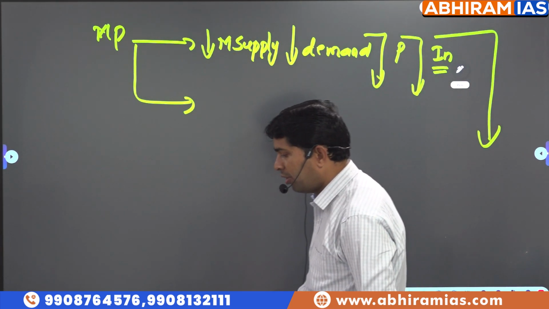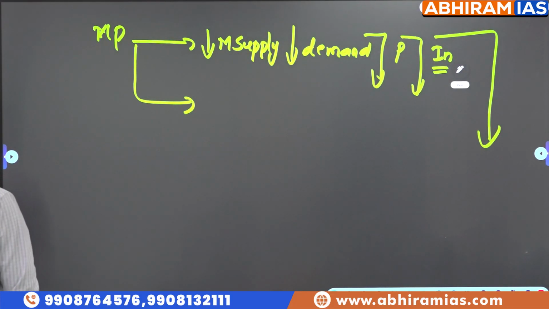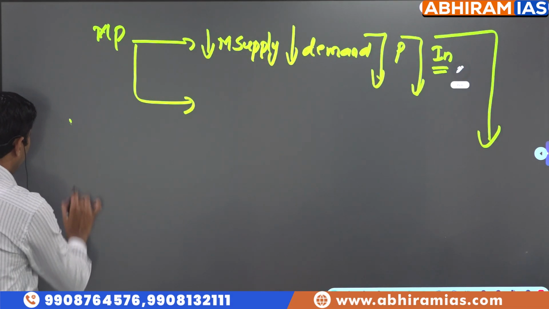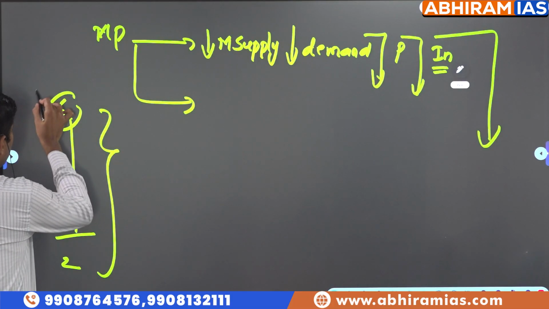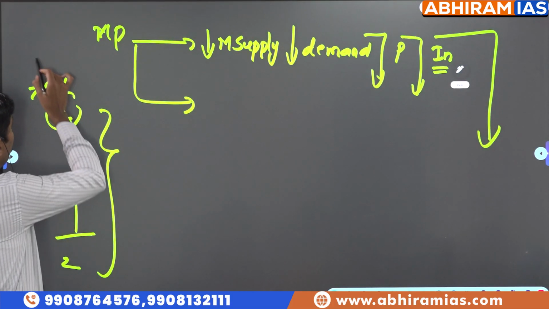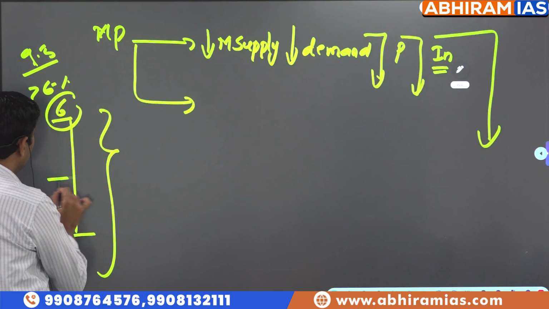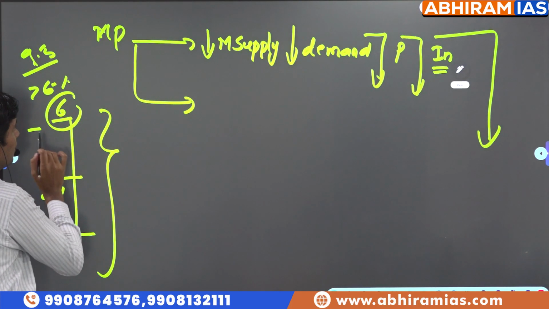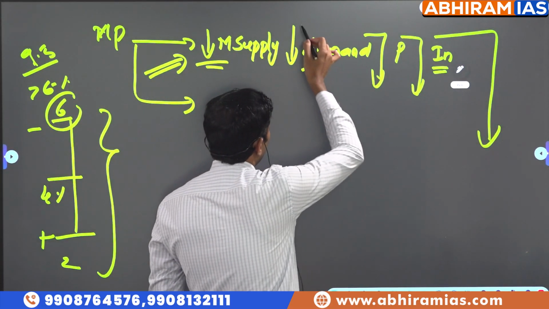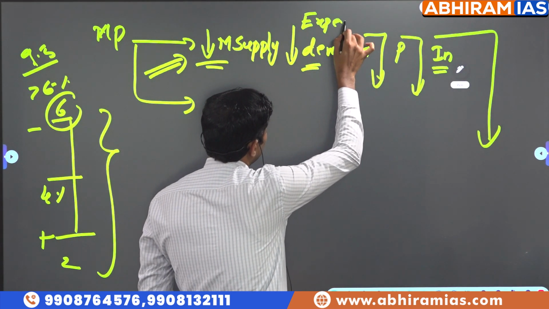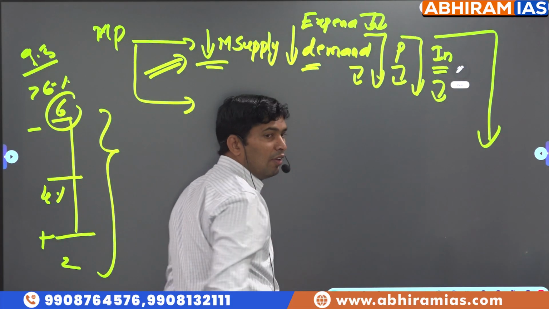Because the Urjit Patel committee recommended flexible inflation targeting, how much is it? 4% plus or minus 2%. Meaning, if inflation is beyond the threshold, which means more than 6%, let's say inflation is 9.5, so to bring it down under control to 2 to 6, we have to reduce money supply. When money supply decreases, what happens to expenditure? Expenditure decreases, demand may come down, prices may come down, inflation may decrease.